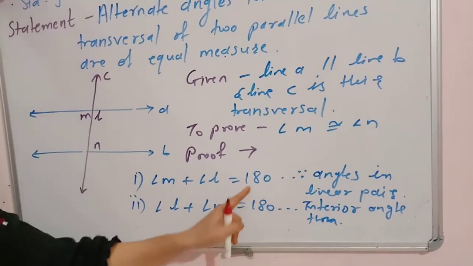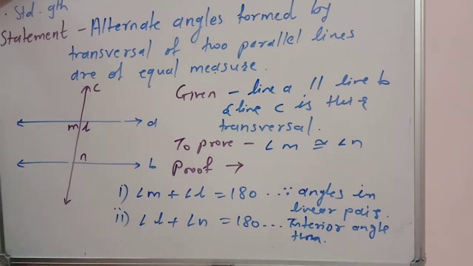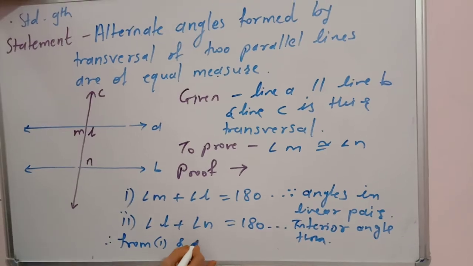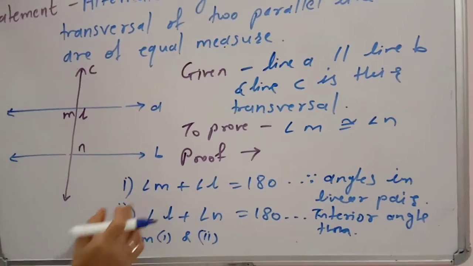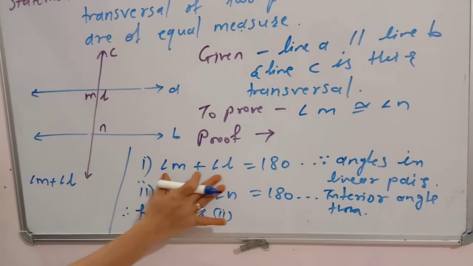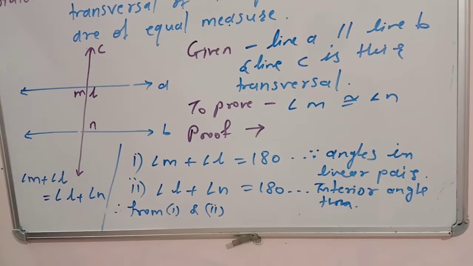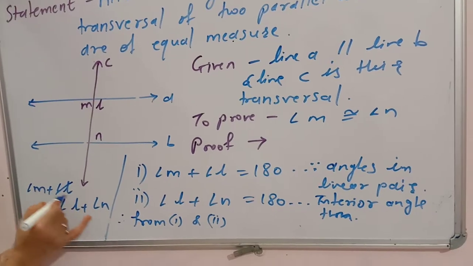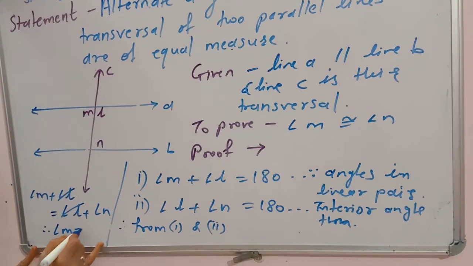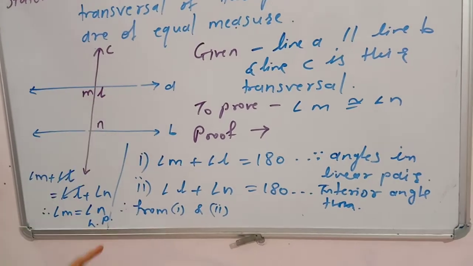Again their right hand sides are equal, and we can compare their left hand sides. Therefore from equation 1 and equation 2 we can write angle M plus angle L equals angle N plus angle L. Again this angle L and angle L will get cancelled, and what we will get is angle M equals angle N, and hence the theorem is proven. Okay.